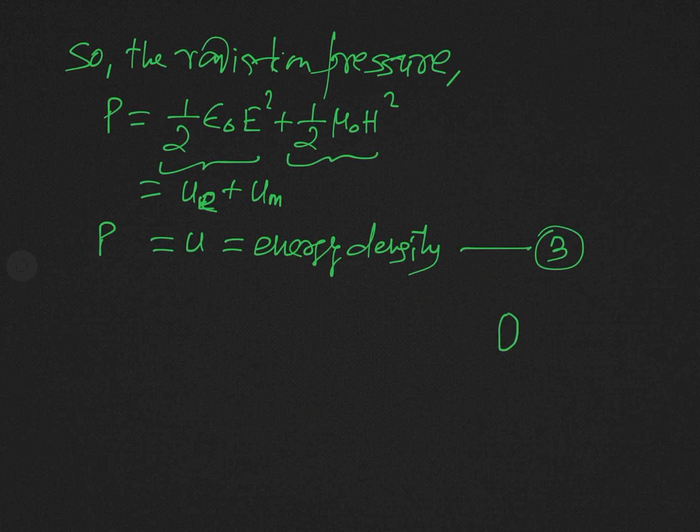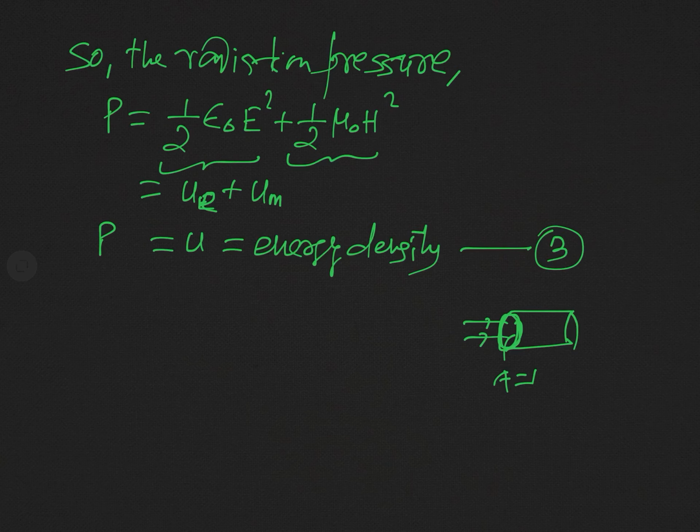Now we know what this energy density is in terms of the Poynting vector. Remember, energy density is what? This is the energy content distributed in unit volume. So let us consider a cross-sectional area, a circular cross-section of unit area. Its area is equal to 1 and radiation is falling on this surface normally.